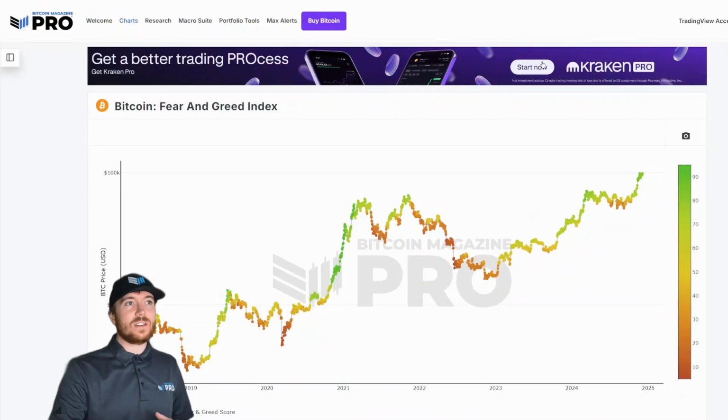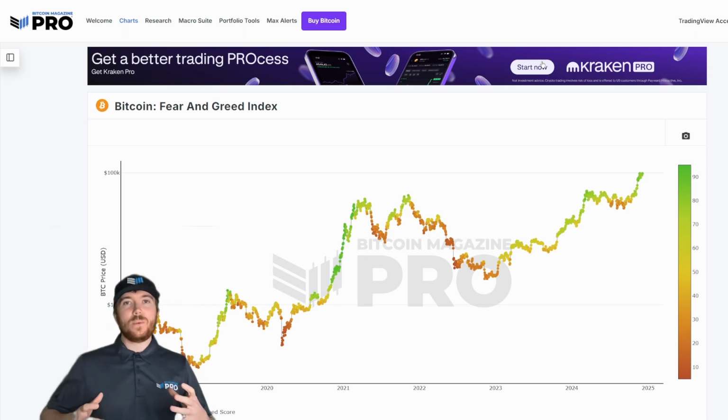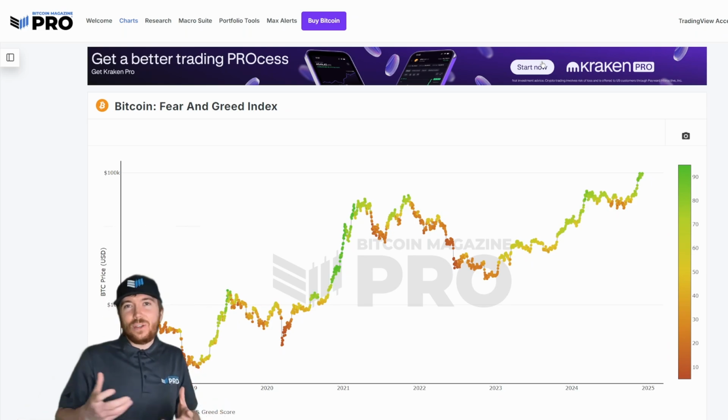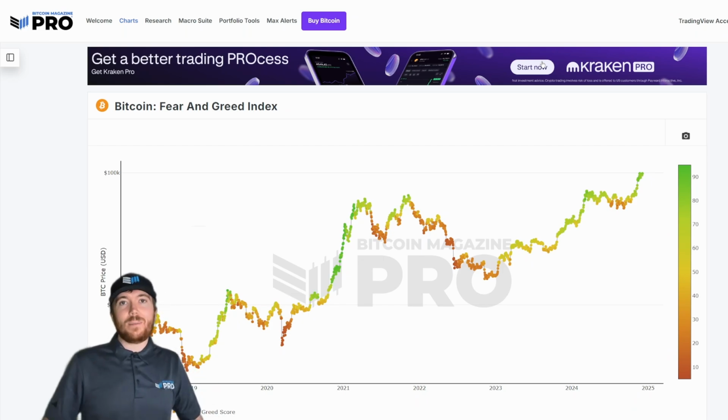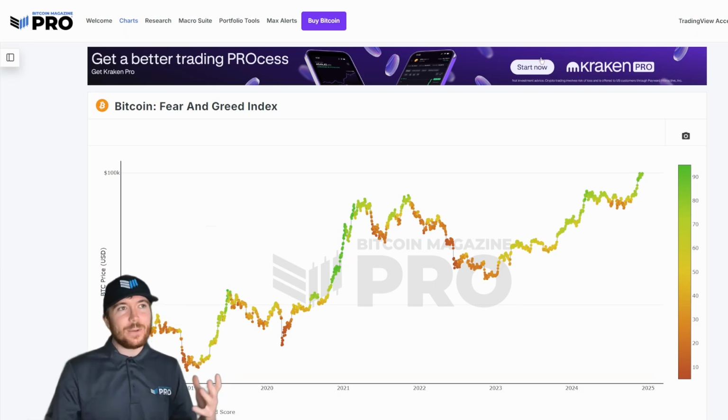Obviously, if you just look at the chart, you can see it's green when it goes up and red when it goes down. But I wanted to see if there was a way we could actually take action on this chart, to not just have it as a useful, nice visual tool, but to be able to use it at certain points to potentially help with our accumulation and profit taking with our BTC investments. So there wasn't a very easy way to do this.